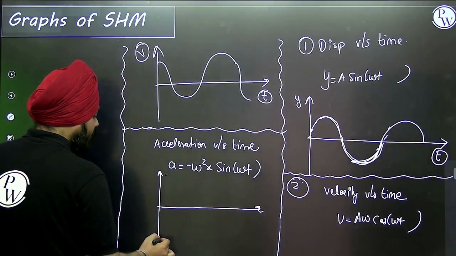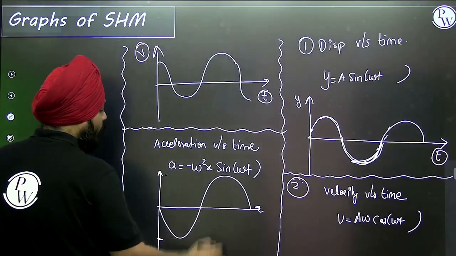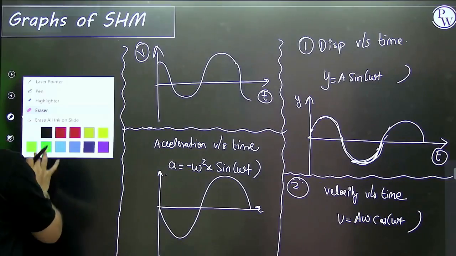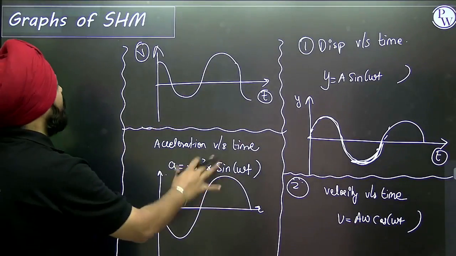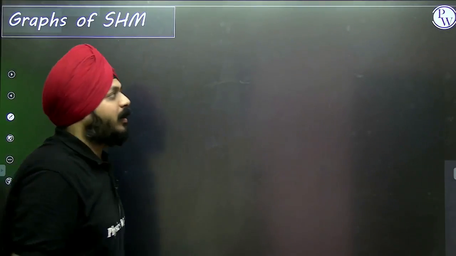Like this way we are going to have the acceleration versus time graph. So these are the three basic graphs. Now let's move on to the fourth one.